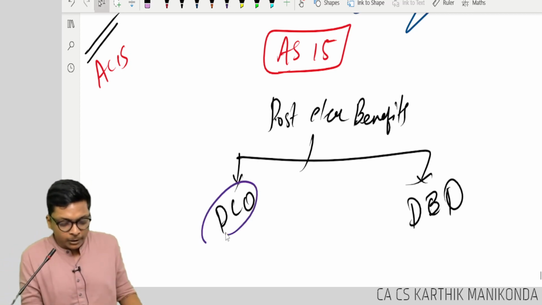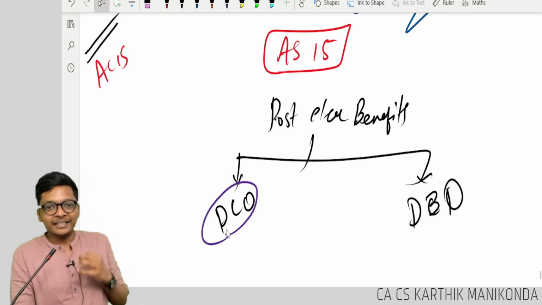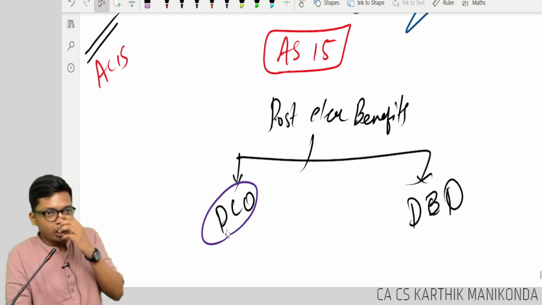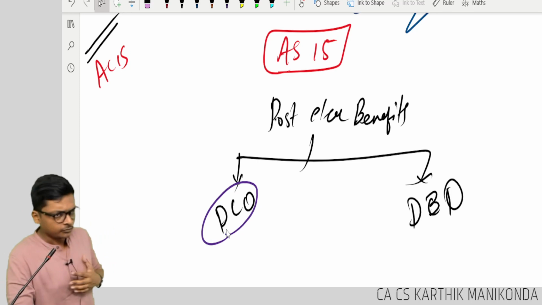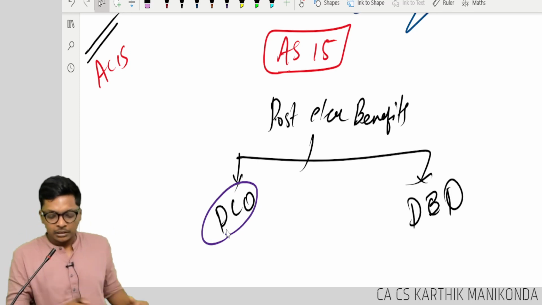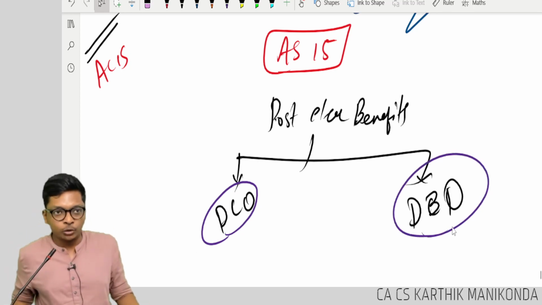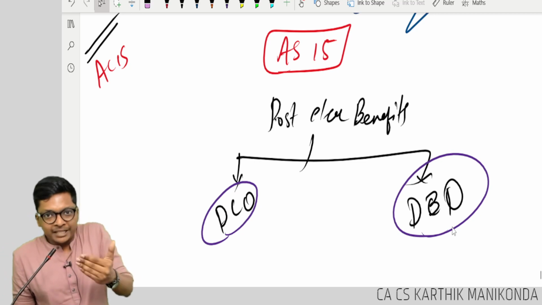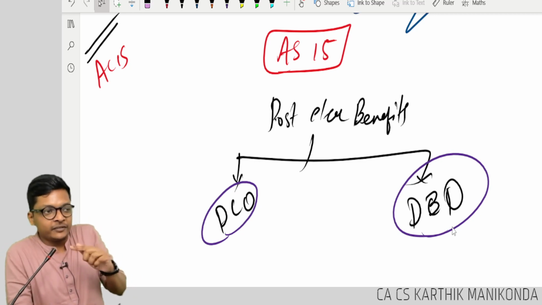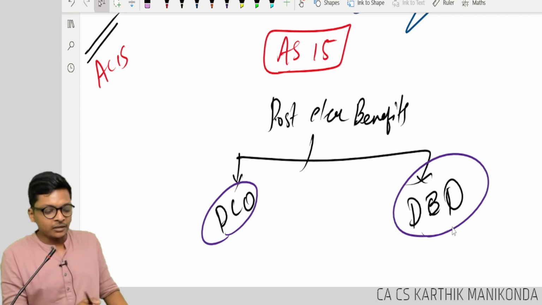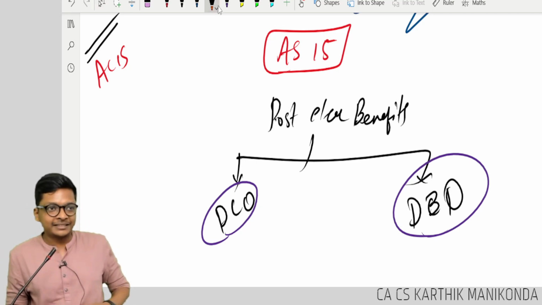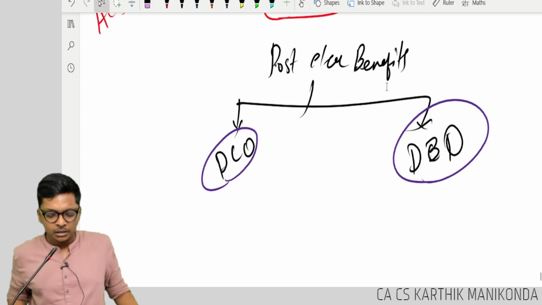In defined contribution, it was easy because my work is only contribution. My work ended, correct? But in a defined benefit plan, after contributing, I should also take care of the benefit which comes after many years.